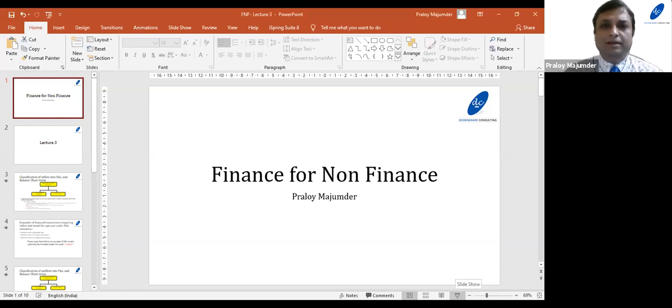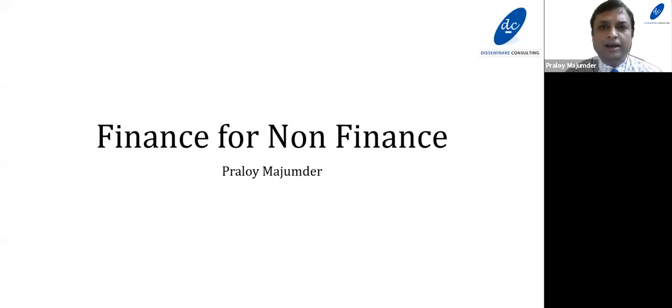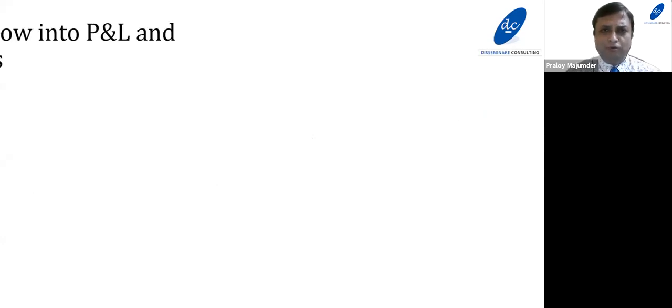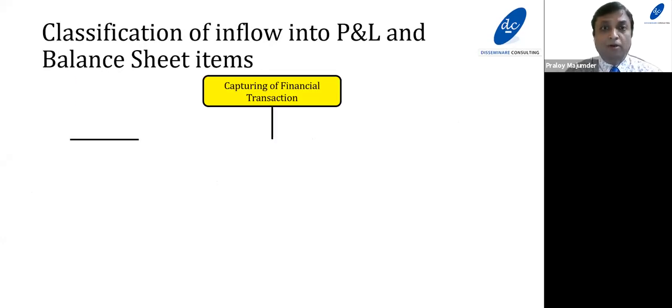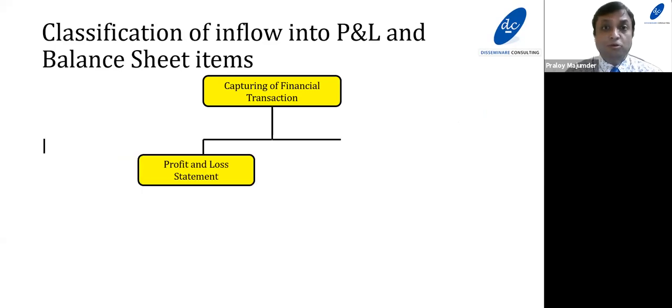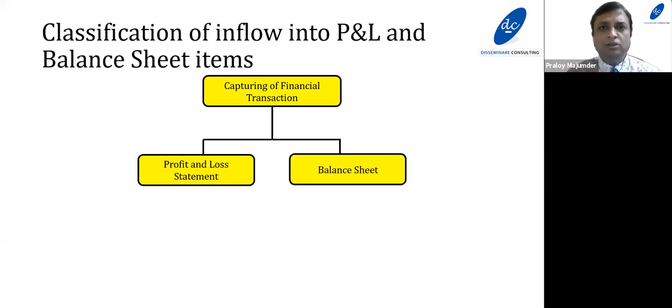Always remember that financial transactions have the implication of inflow of fund or outflow of fund. Every financial transaction would be captured under the head either profit and loss or balance sheet.